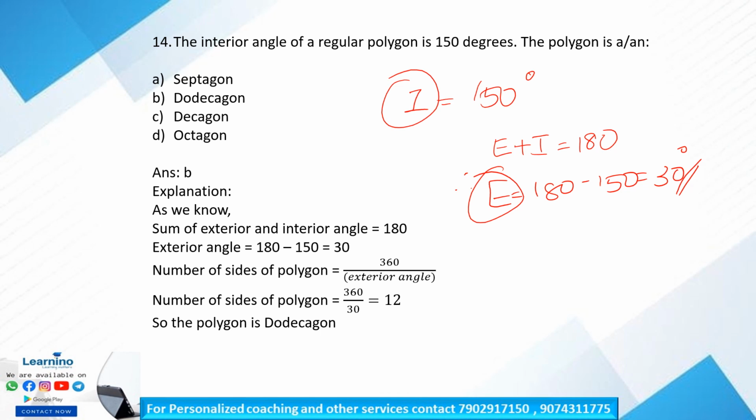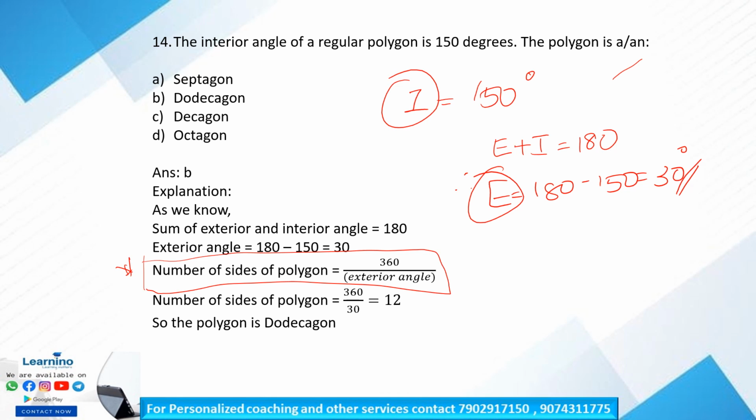Okay, so our next equation to be remembered is number of sides of polygon is equal to 360 divided by exterior angle. So by finding the number of sides of a polygon, we can easily find which type of polygon it is, right? So if the number of sides is 5, it is pentagon. If the number of sides is 8, it is octagon, like that. Clear? So to find the number of sides of a polygon, the equation is 360 divided by exterior angle.